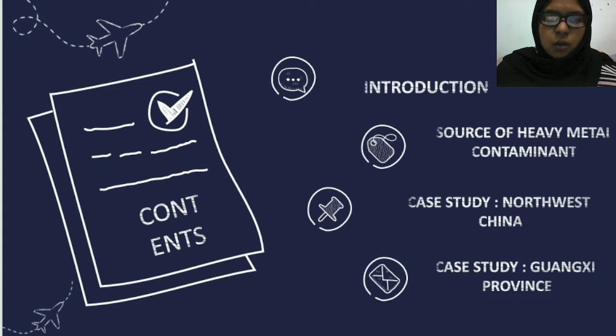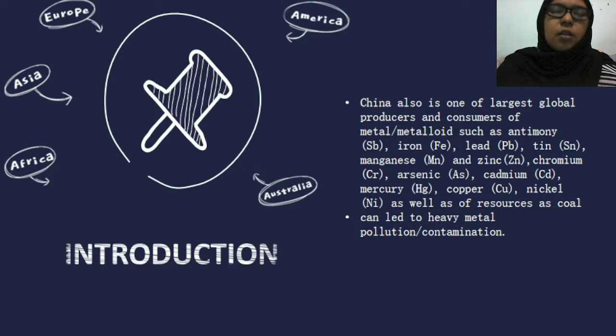First I will talk about the contents for today. The content for today is the sources of heavy metals, and the case studies that have been reviewed are Northwest China and Guangxi province. China is one of the largest global producers and consumers of metals such as iron, lead, tin, manganese, zinc, arsenic, copper, nickel, mercury, and so on. One of the environmental pollution issues involved is heavy metal pollution, or soil pollution.